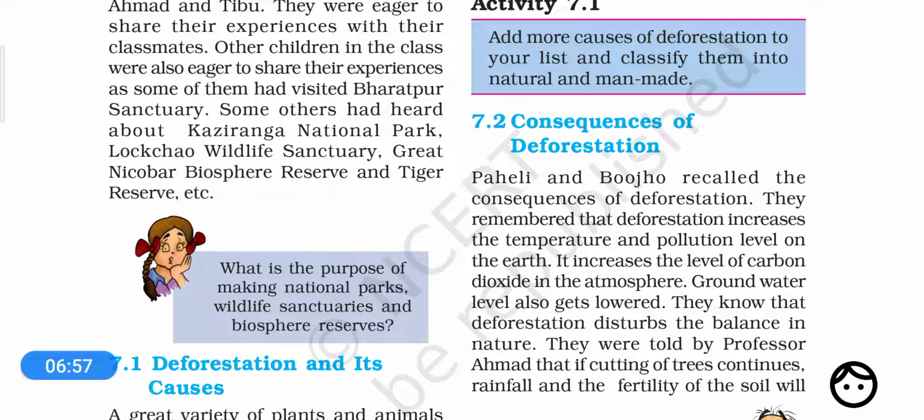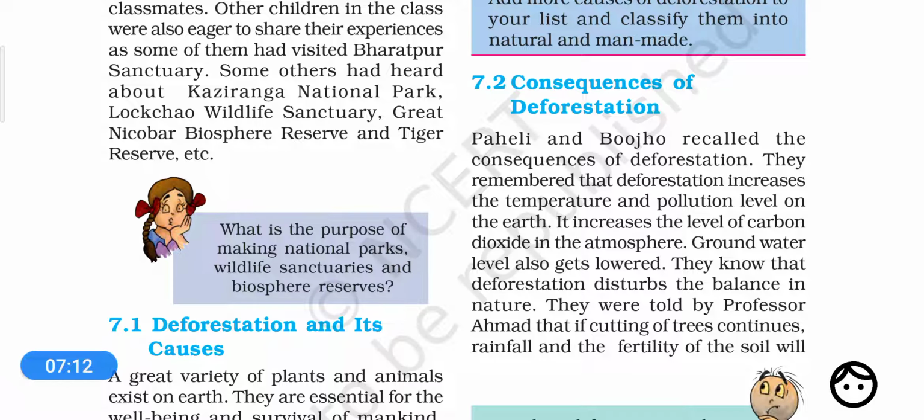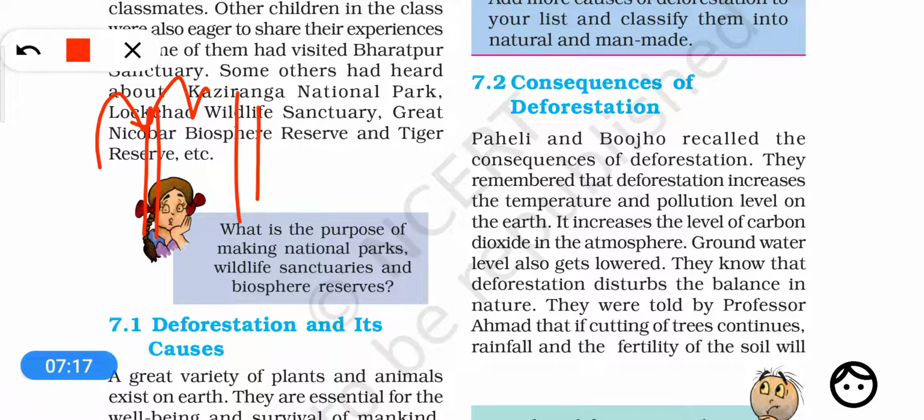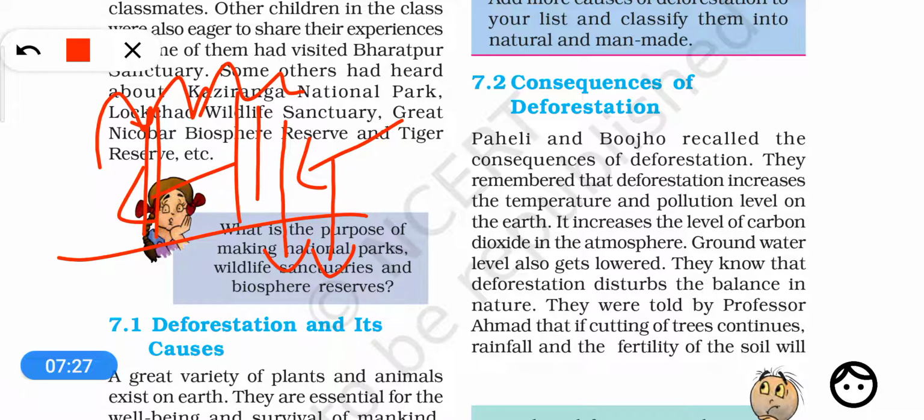So here you see, because of deforestation there is drought, there is flood, and there is one more thing that is called desertification. What is desertification? You know that when there are trees or plants on a soil, then rainwater does not flow straight, but it percolates down into the soil, and because of this water the soil becomes fertile.